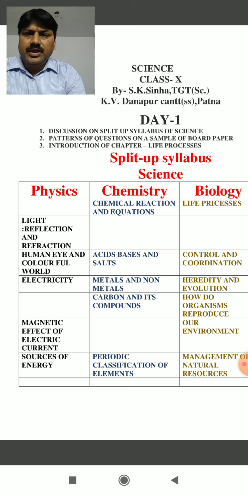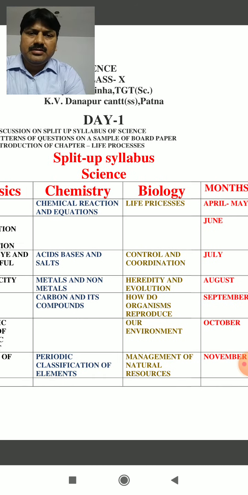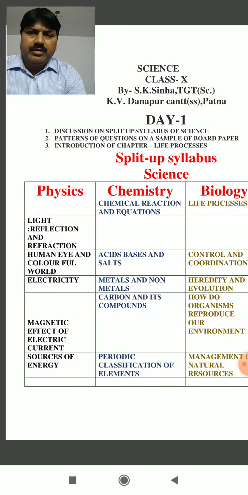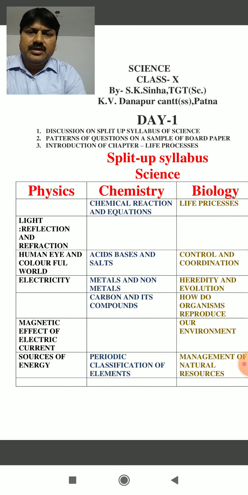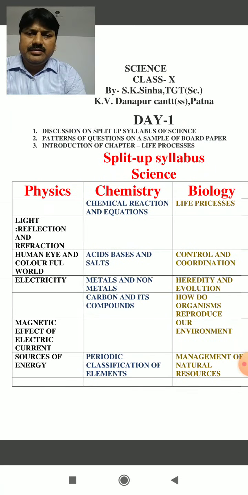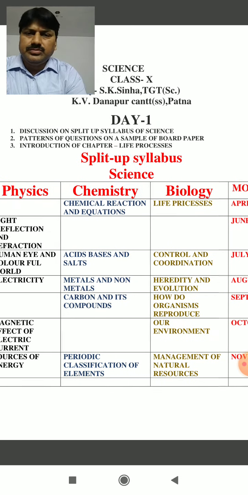In this part we will discuss one by one. Month wise, our syllabus is that in April to May there is no section in physics, so we discuss light in June.